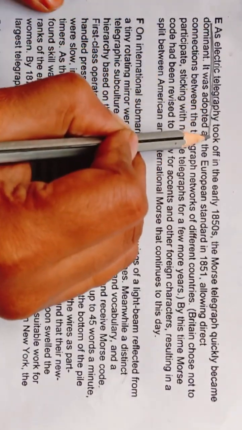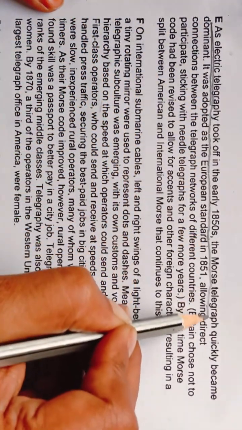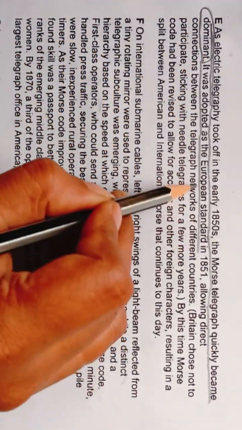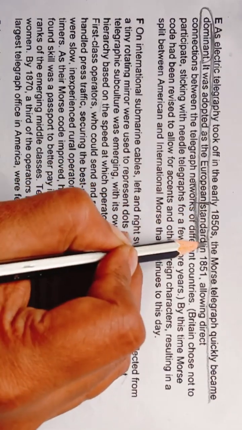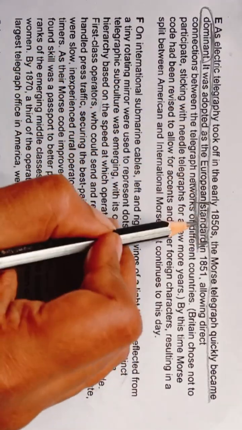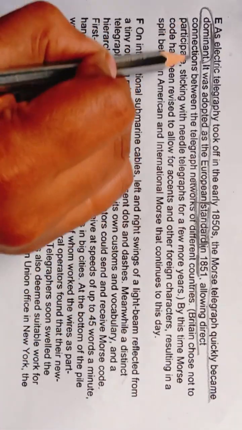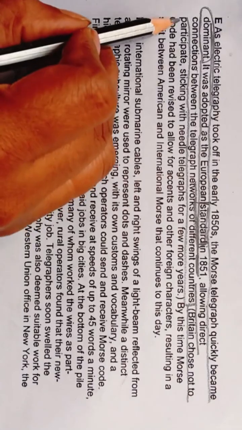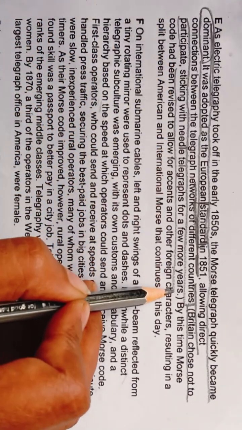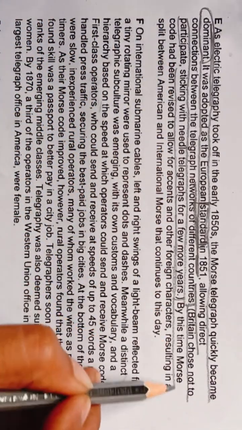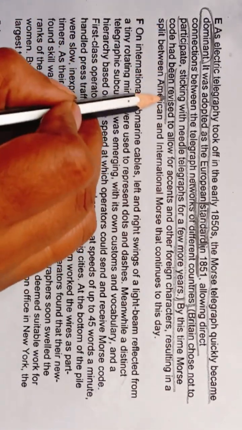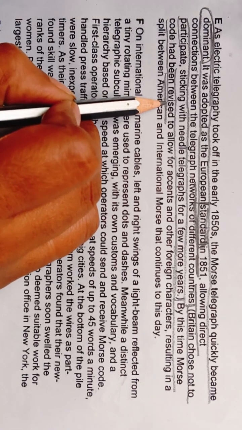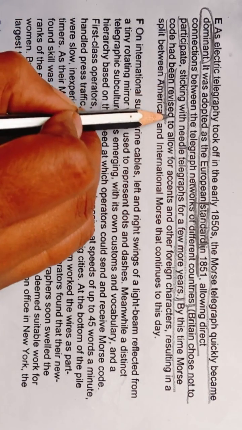As electric telegraphy took off in the early 1850s, the Morse telegraph quickly became dominant. It was adopted as the European standard. We are getting one of the keywords, standard. It was adopted as a European standard in 1851, allowing direct connections between the telegraph networks of different countries. Britain chose not to participate, sticking with needle telegraph for a few more years. But by this time, Morse code had been revised. What do you mean by revised? Revised means having been altered or corrected.